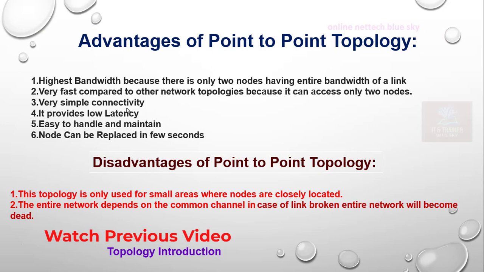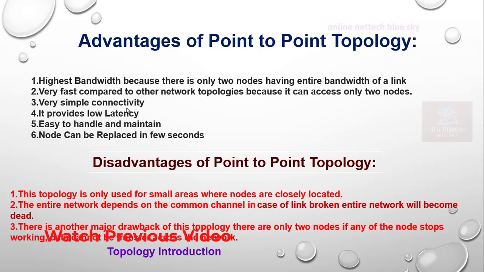Third, there is another major drawback of this topology. There are only two nodes. If any node stops working, data cannot be transferred across the network.